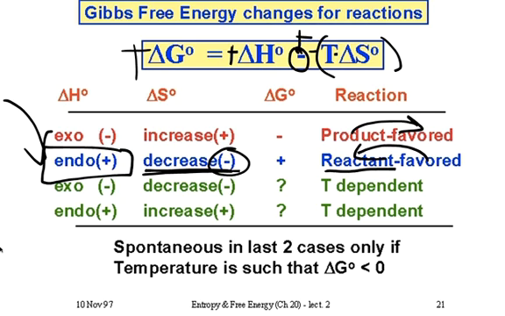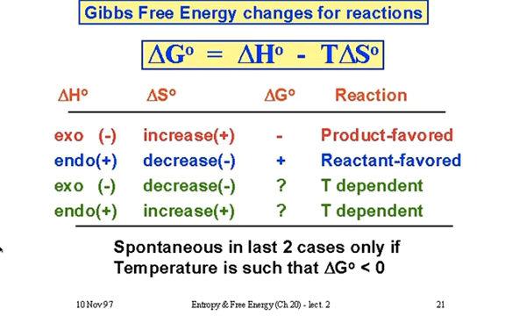So not pushed towards products, but pushed towards reactants. It's going to be a non-spontaneous reaction. And there's no way, if we have an endothermic reaction that has a decrease in entropy, that we can have a spontaneous reaction. So those maybe are not so hard to figure out. They kind of make sense. It's exothermic, there's an increase in entropy, that would be a favored reaction. Endothermic, decrease in entropy, that would not be favored.